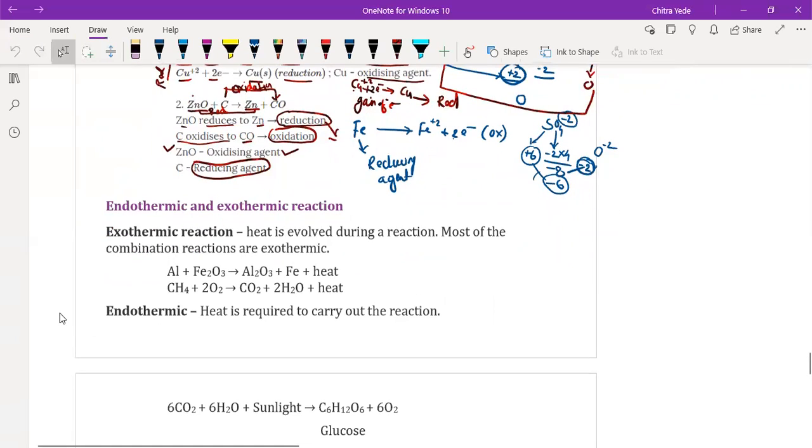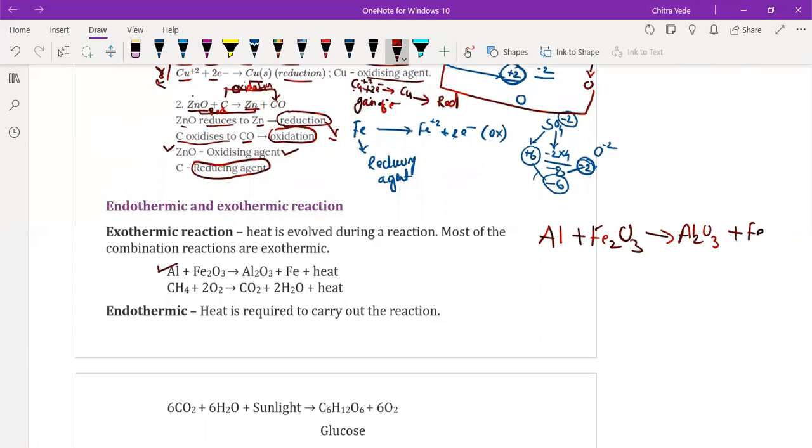See here, we have one more reaction. It is a part of exothermic reactions, but it is also a redox reaction. So we have aluminium, which reacts with ferric oxide, Fe2O3. It gives Al2O3, aluminium oxide, along with iron, and heat is liberated. That's why it is called exothermic. But here we have to check the oxidation and reduction.